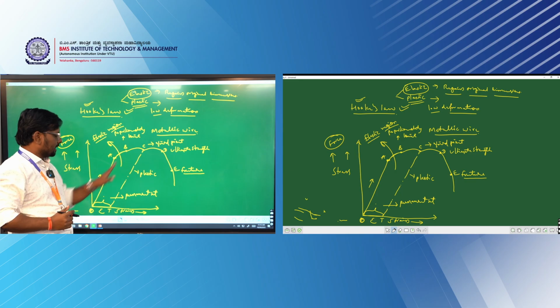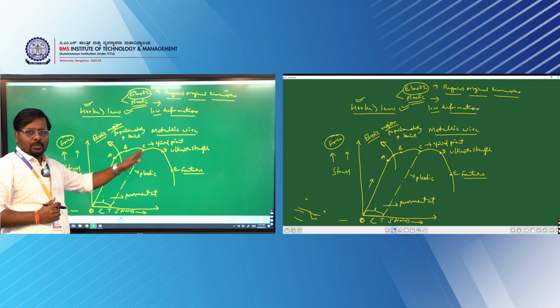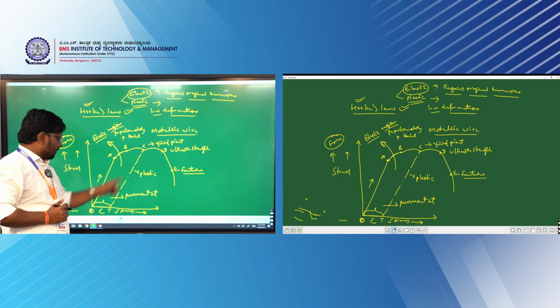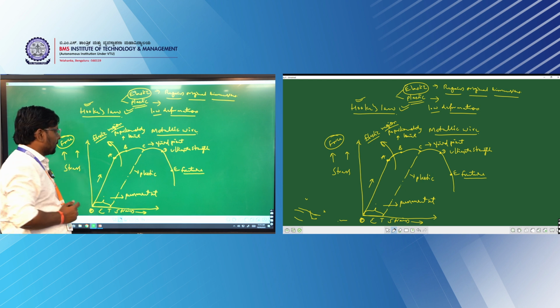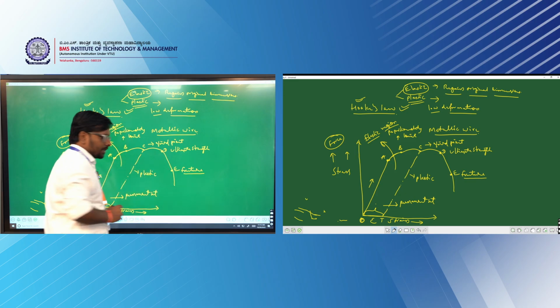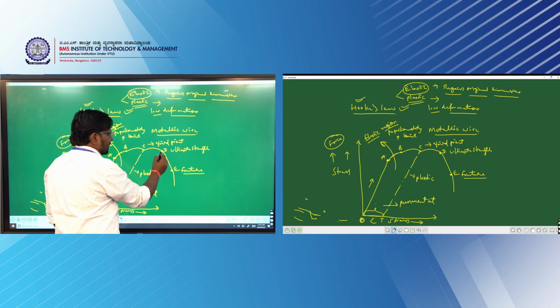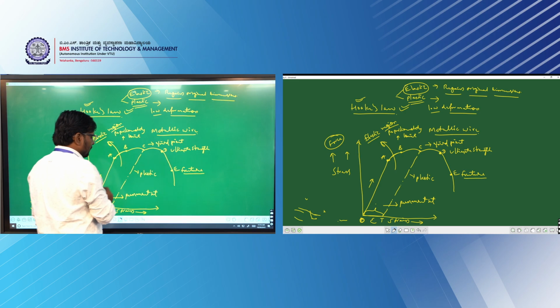Still it is in the elastic region up to point B, up to the proportionality limit. If you go beyond, it is not able to retrace back to the original dimensions. Now this will reach the ultimate strength. Fine. Then say, for example, from the ultimate strength you again apply a stress. See how it varies.